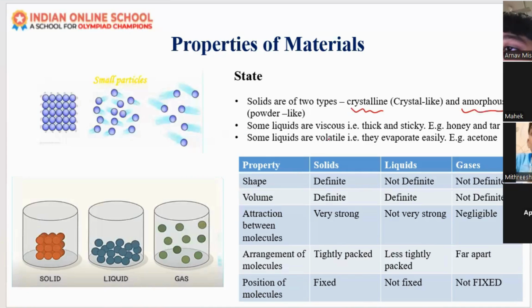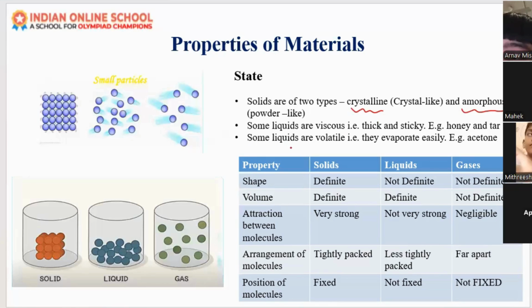And liquids are also viscous. Some of the liquids are very loose, some are thick and sticky. You can see honey, and also the tar which we use in the construction of roads. Also chocolate syrup. Many liquids are viscous. Viscous means very thick and sticky. Whenever you pour them, they will not flow easily.